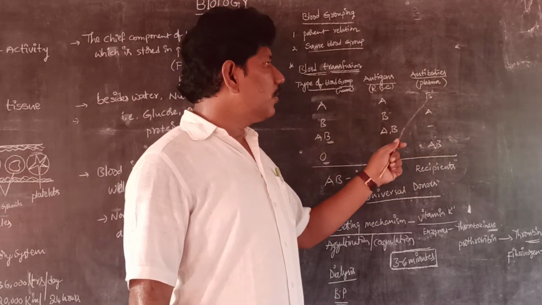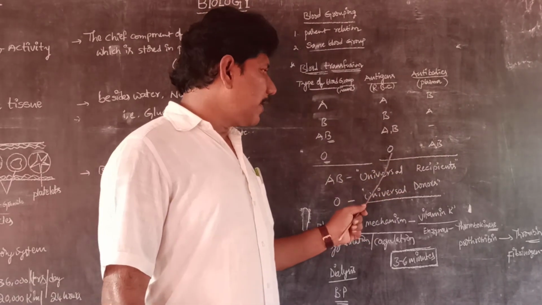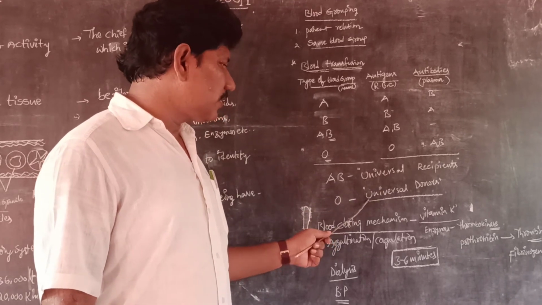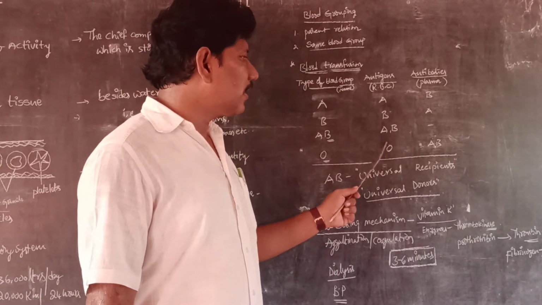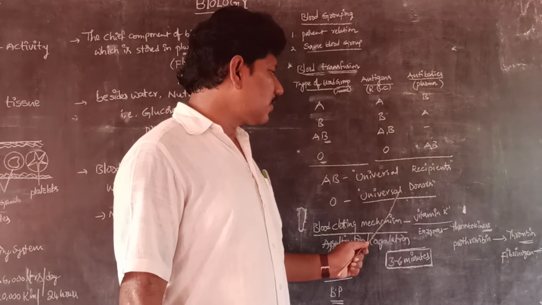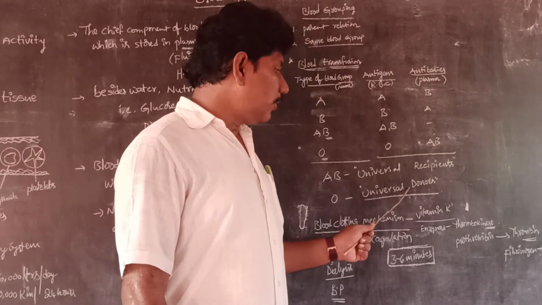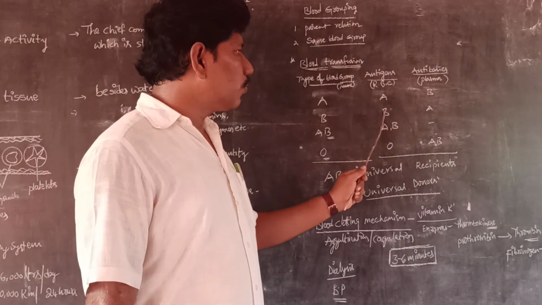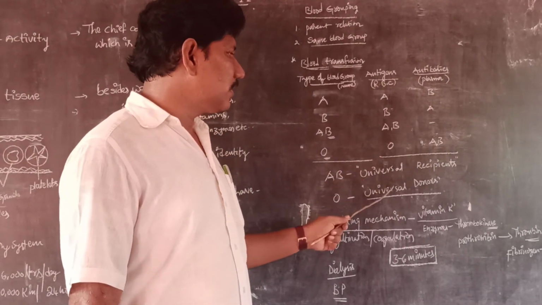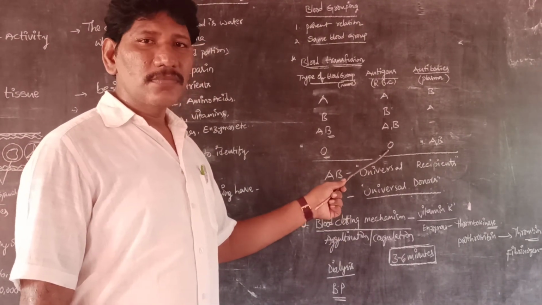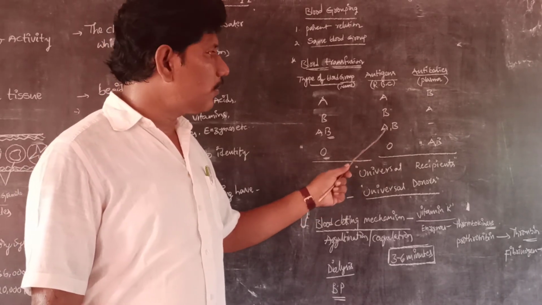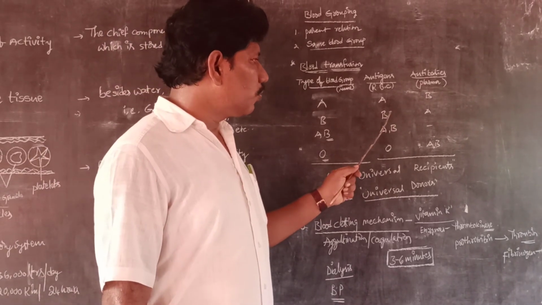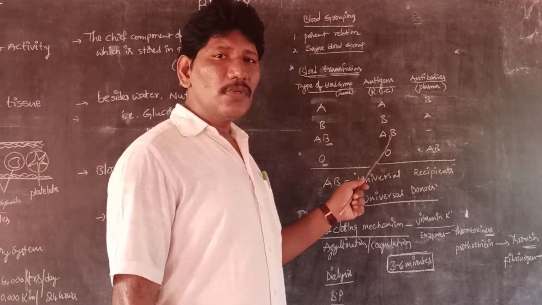But coming to the O blood group, persons can donate blood to anybody. These are the universal donors. They can donate blood to any blood group, I mean A group, B group, AB group, because there are no antigens.